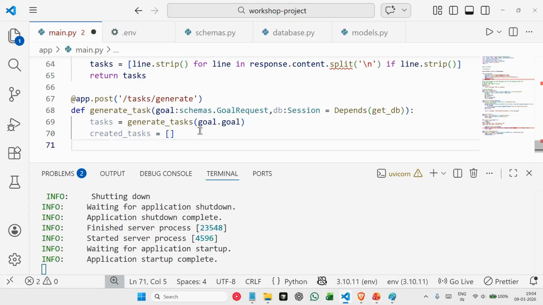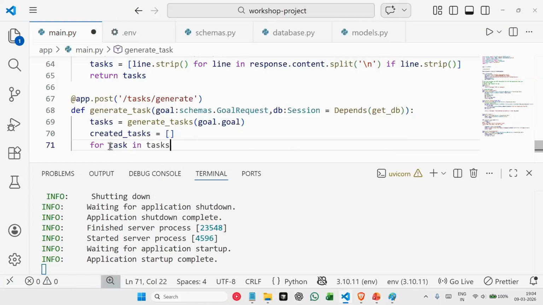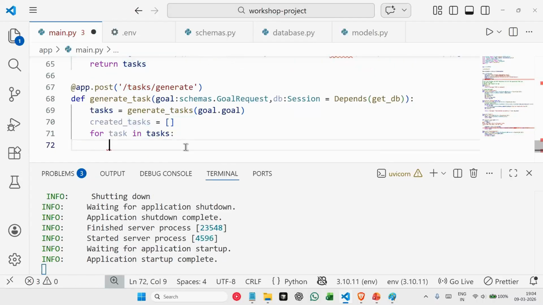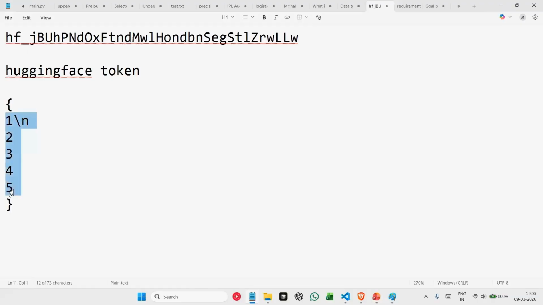Now, whatever task we have received here, we will one by one, line by line, add all those tasks to our database. So for that, we say for task in all of the tasks that we received here. For all the tasks, what to do is clean those tasks first. So we are extracting our title here, which is task dot. We are stripping all the spaces, or sometimes the AI model can also give us tasks with all the numbering. We don't want the numbering, right? We only want our task. So we strip all of that.